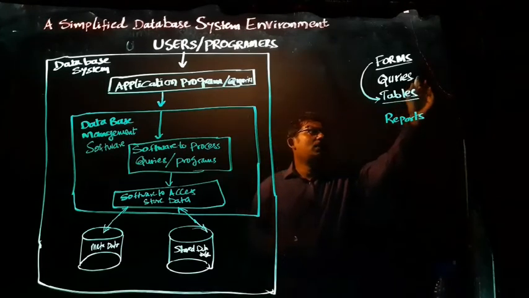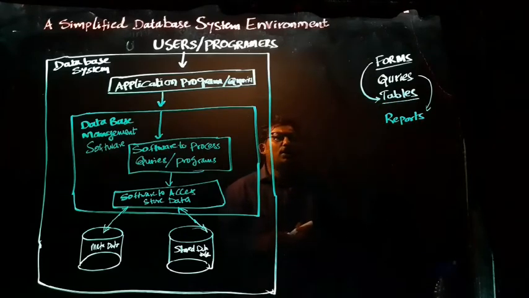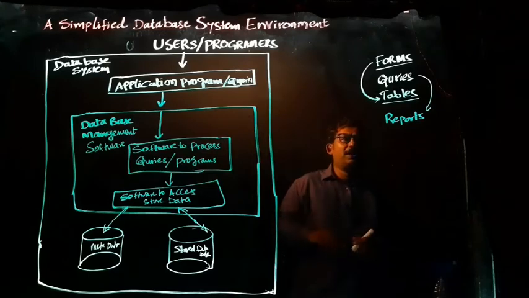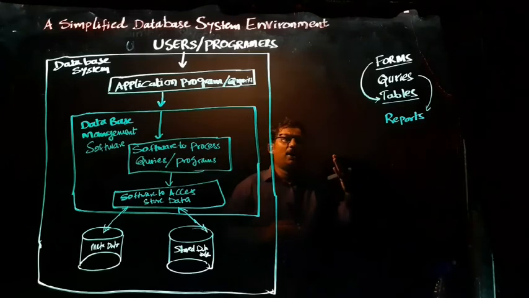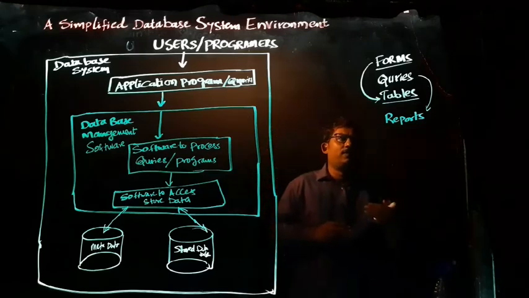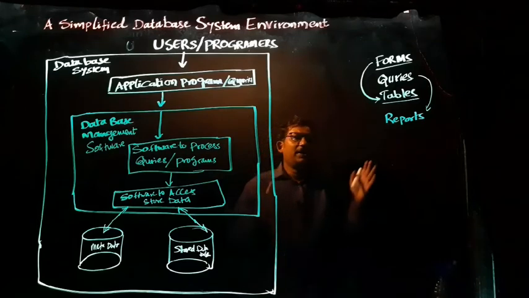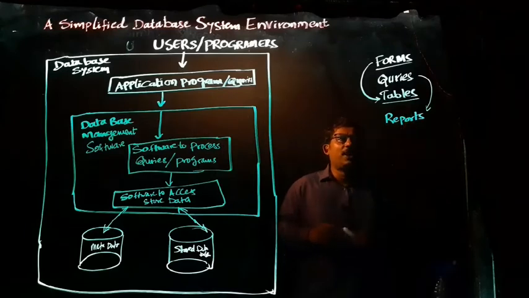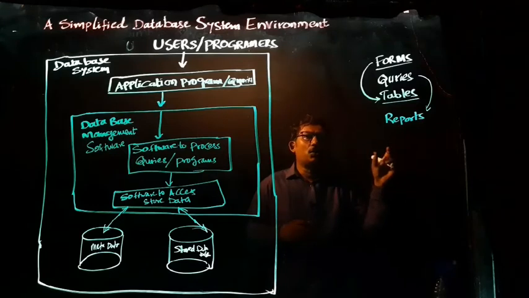Based on the queries, reports are generated. So the major four pillars for the database management related to a particular enterprise or software are: first is the table, which is a structure to store the data. We are going to store the data in the form of a table.